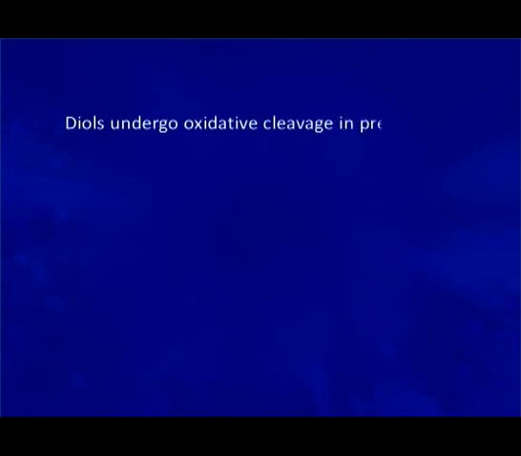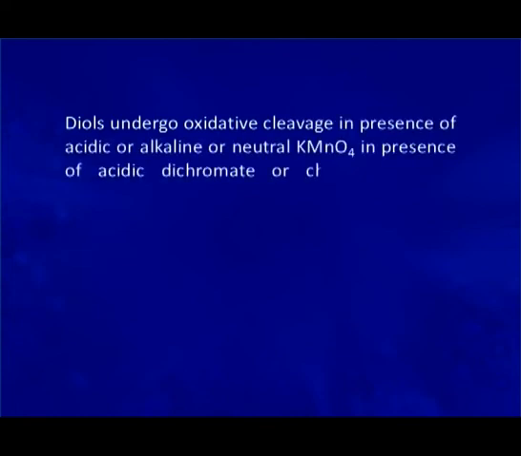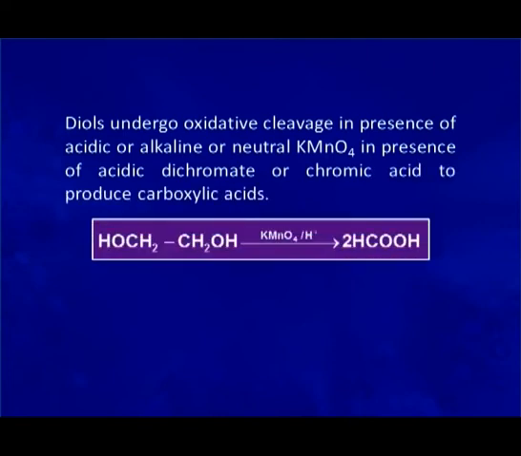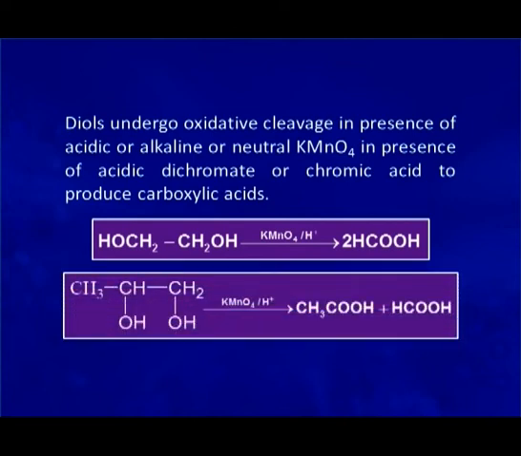Diols undergo oxidative cleavage in the presence of acidic, alkaline or neutral potassium permanganate, or even in the presence of acidic dichromate or chromic acid, to give 2 carboxylic acids. The product formed contains fewer carbons than the starting diol.